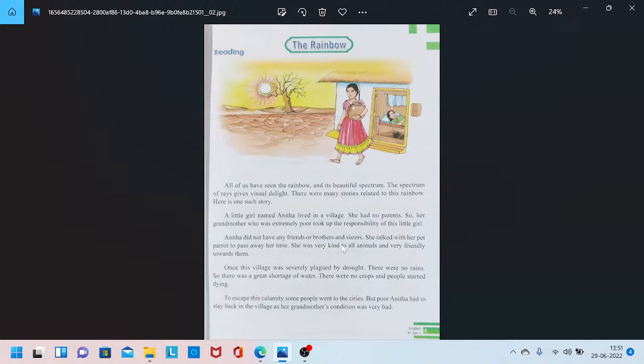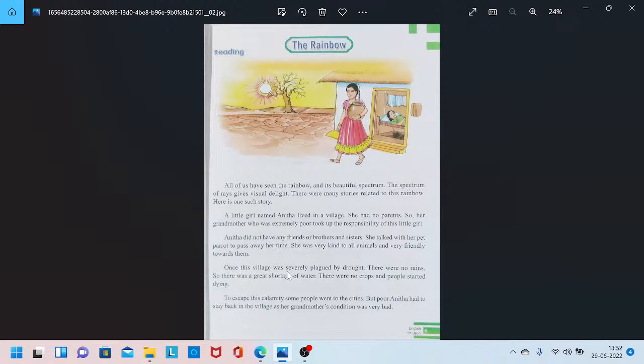She talked with her pet parrot to pass away her time. She used to talk with the parrot to pass the time for herself. She was very kind to all animals and very friendly towards them. Anita is very friendly with all animals and very kind, so all the animals used to love her.